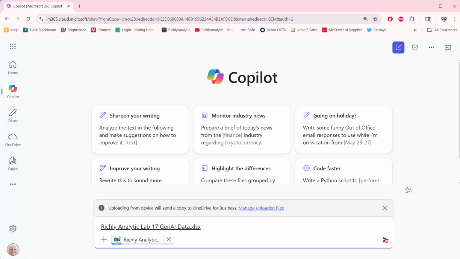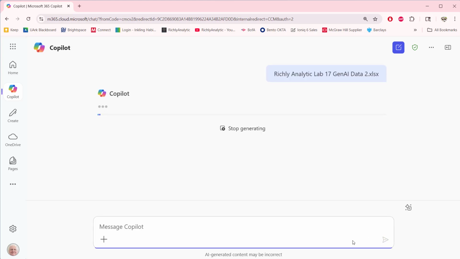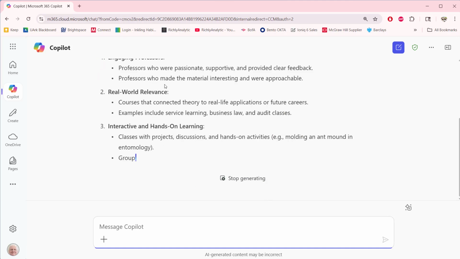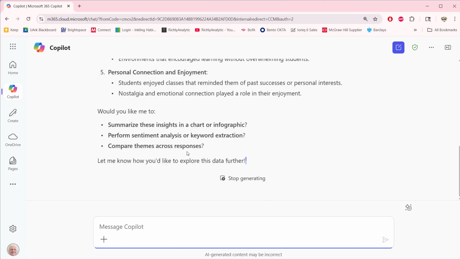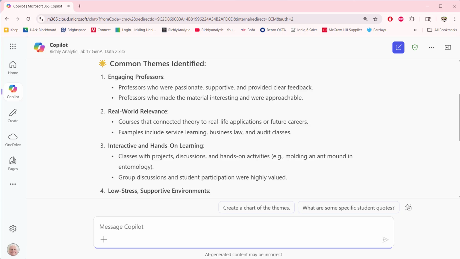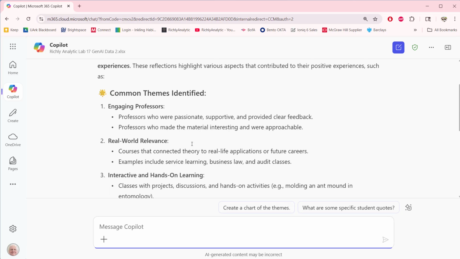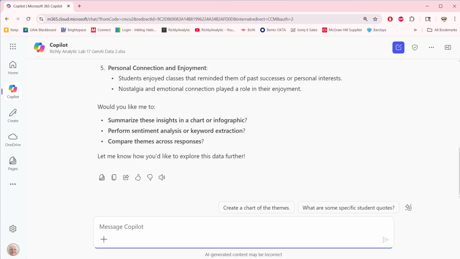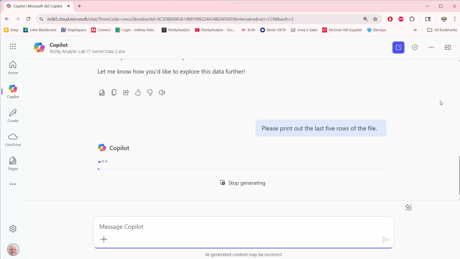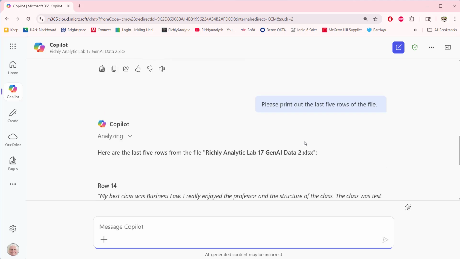And now it's loaded, and let's go ahead and input that. Then you can see some quick summaries of what you see: personal connection, interactive, hands-on, engaging professors, and so forth. And it asks, how would you like to summarize that? Well, the first thing I'd like to know is, did it read in all the data? So I'm going to ask it to print out the last 5 rows of the file so that you can see some details.